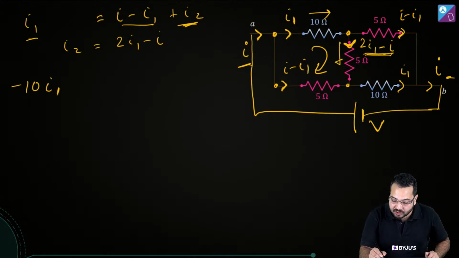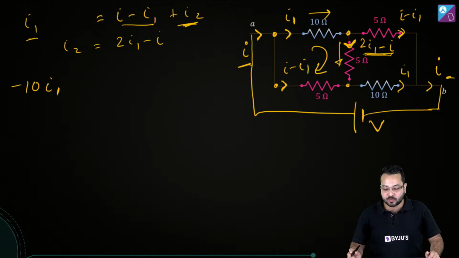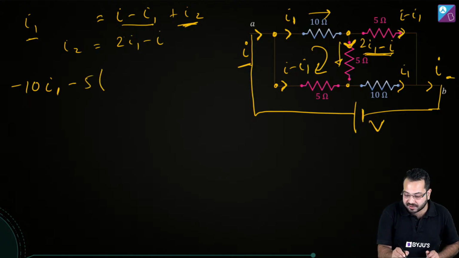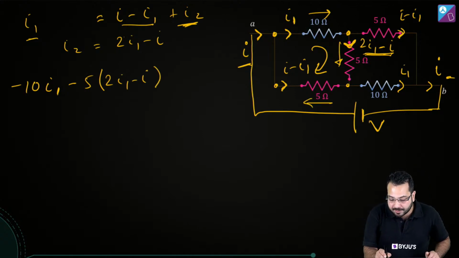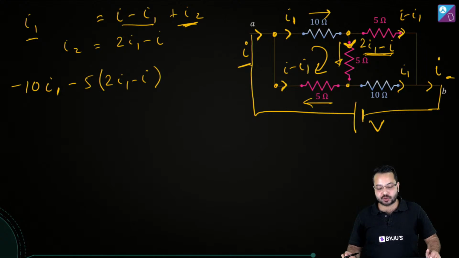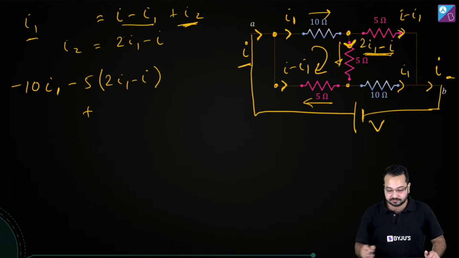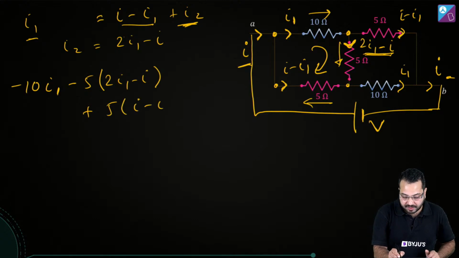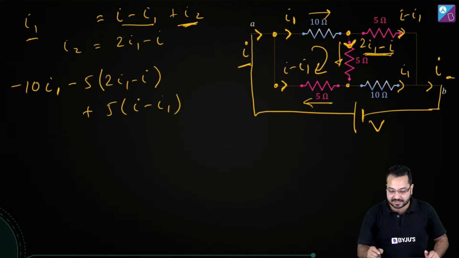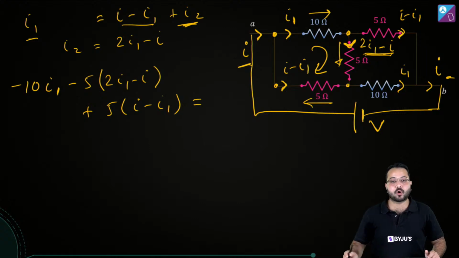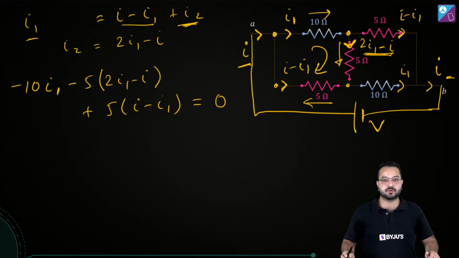Now again here I'm going in the direction of current, so I have to write minus 5 into 2I1 minus I, and then here I'm going opposite to the direction of current. Can you see that? So I'm going to write plus 5 into I minus I1, and then I have reached back to the same point. So this should be equal to 0.